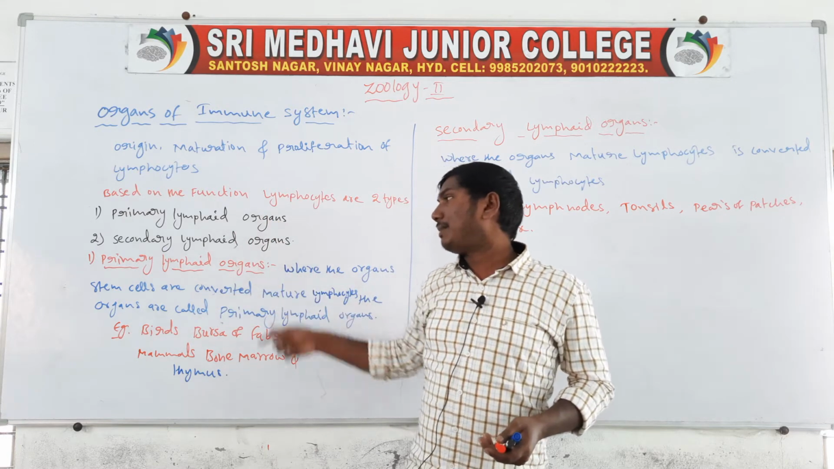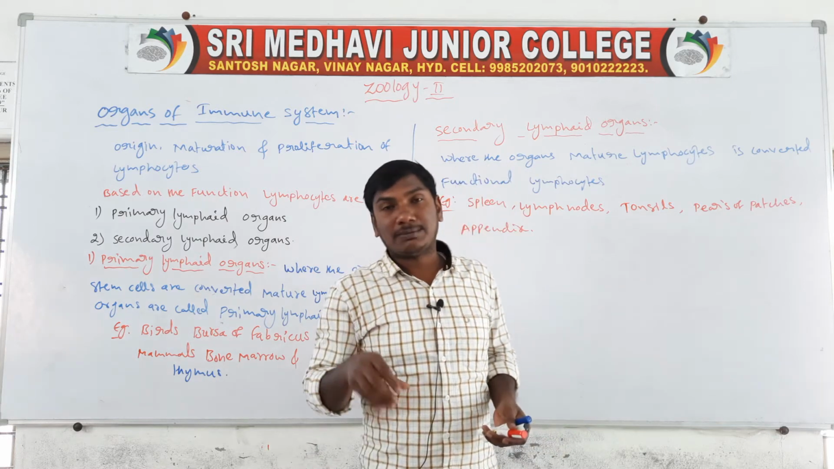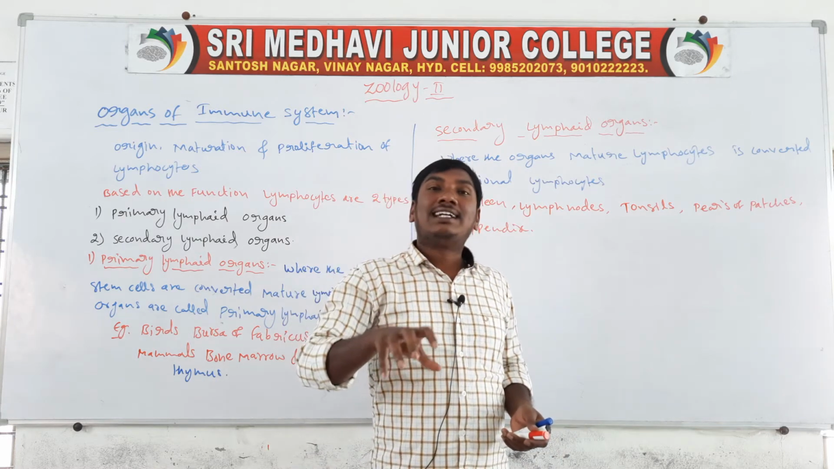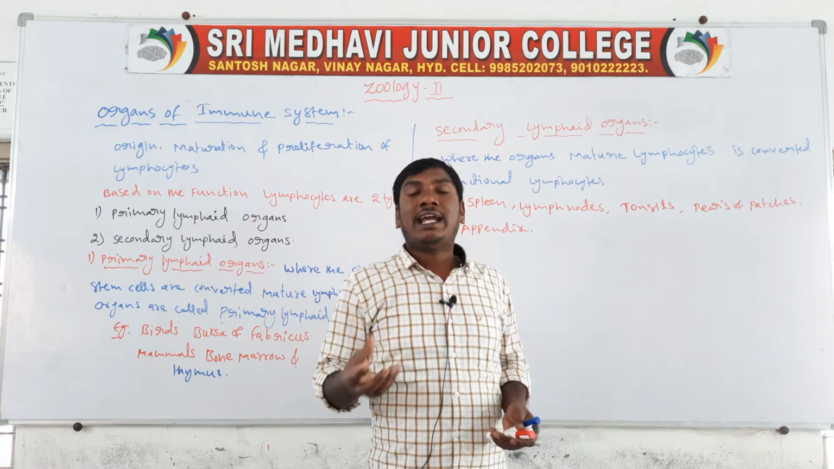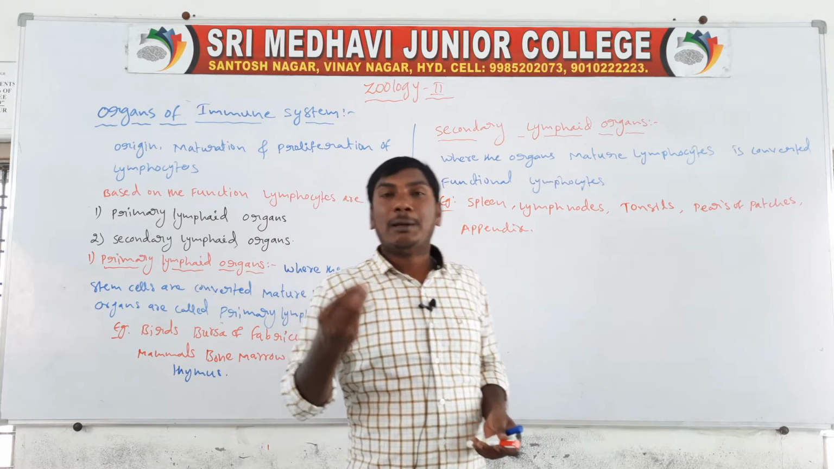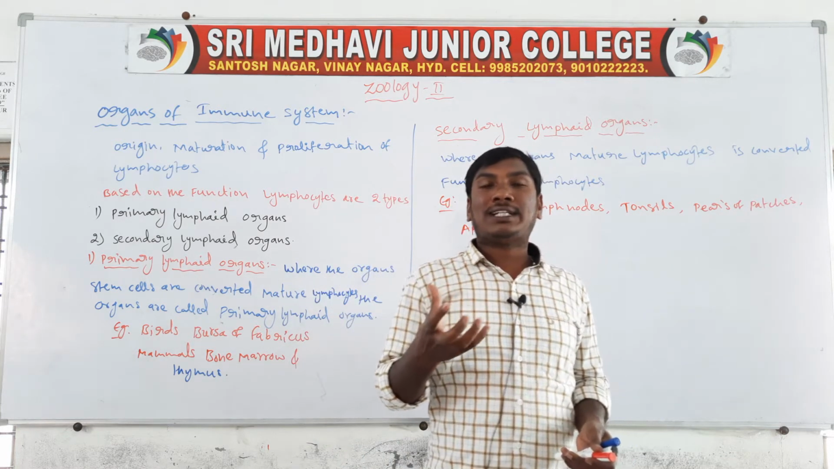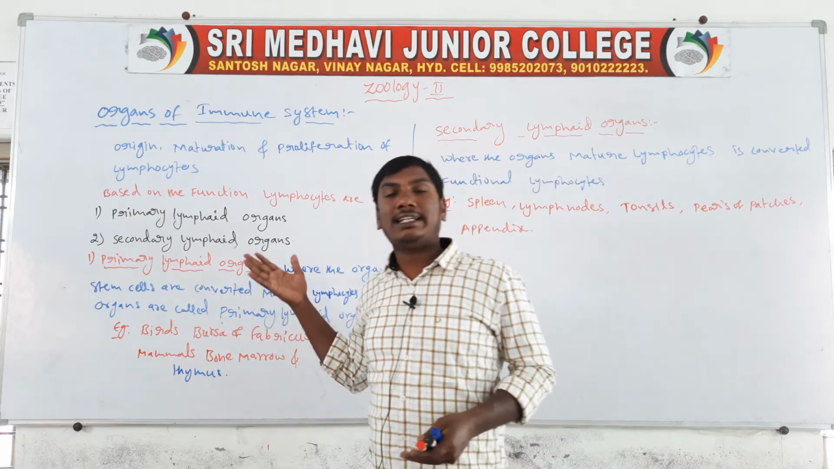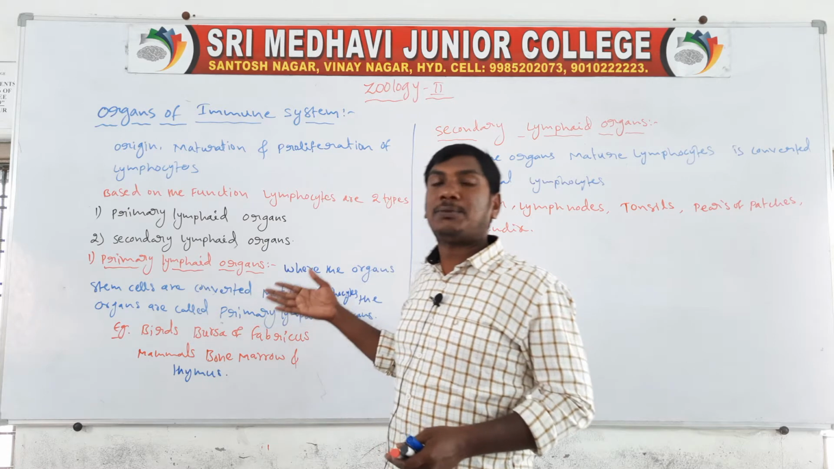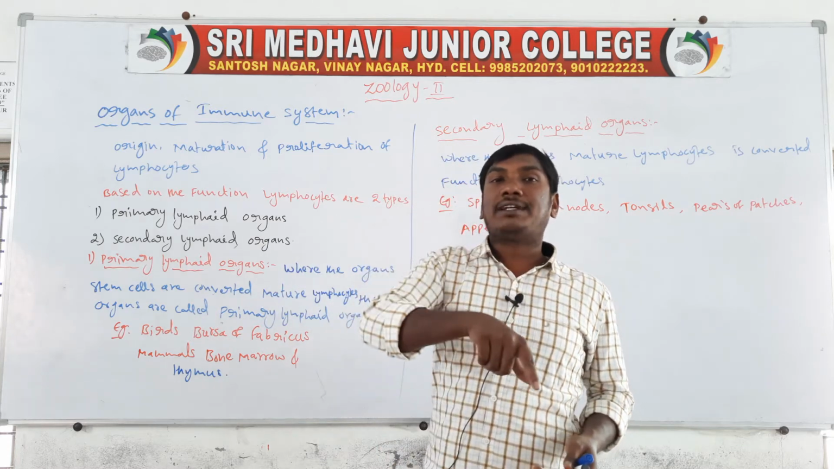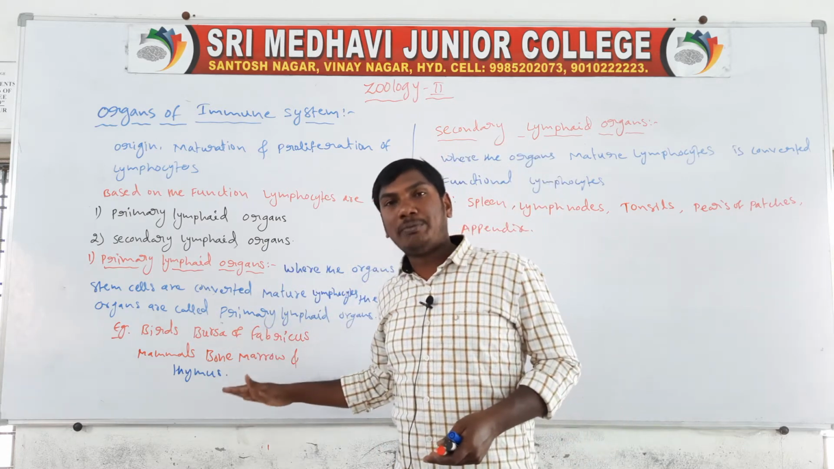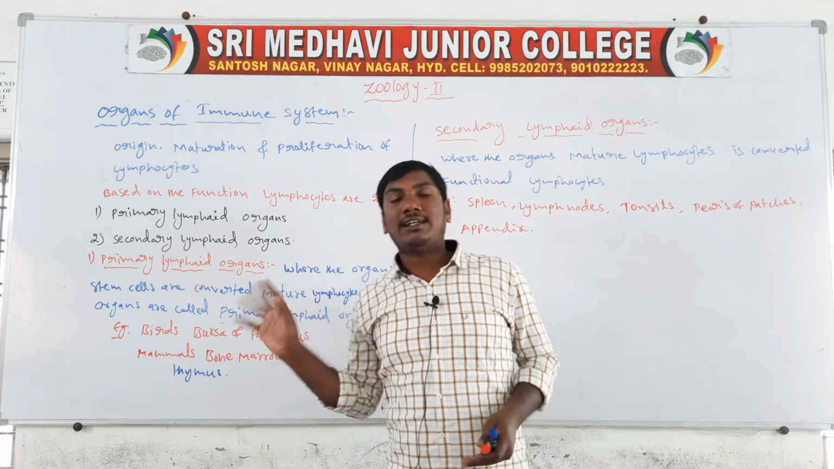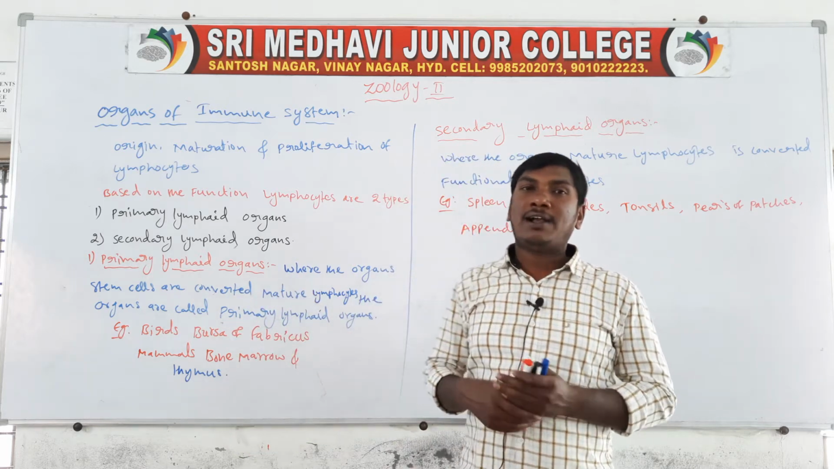First one, primary lymphoid organs are the organs where lymphocytes are produced and matured. Examples: in birds, the bursa of Fabricius; in mammals, bone marrow and the thymus gland.